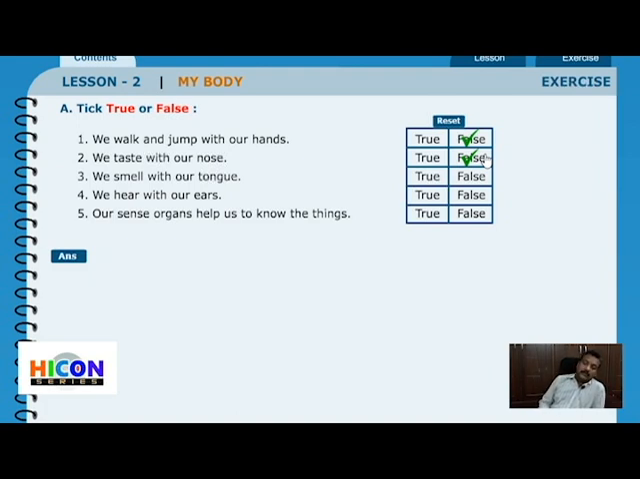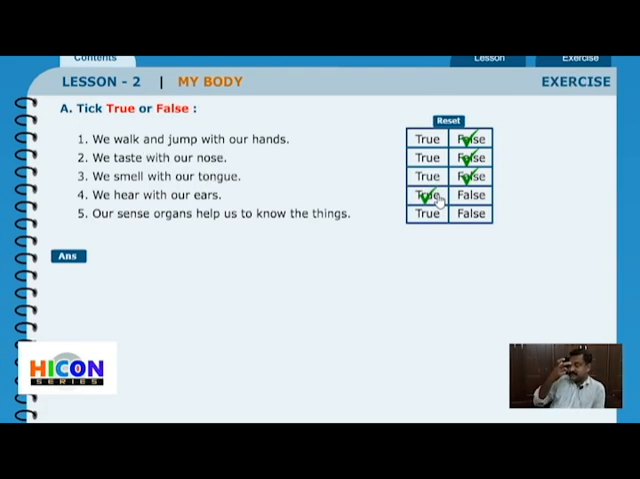The third one: we smell with our tongue. Do we? We taste with our tongue and we smell with our nose. So this statement is also wrong. Next: we hear with our ears. That is a true statement because we hear with our ears. Our sense organs help us to know the things around us.